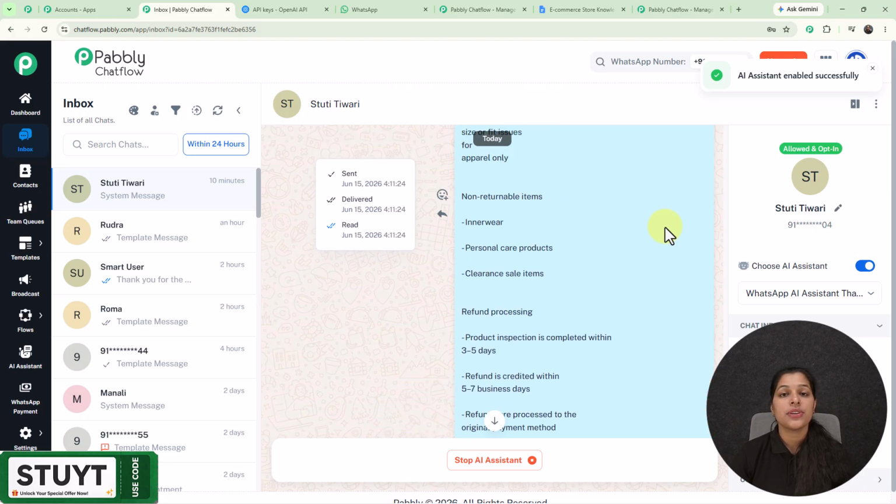Now it is going to resolve all the queries of my customer, and now you don't have to manually reply to your customers again and again. And now your customers can message you 24/7 and they will instantly get the response because it is going to work all day for you.